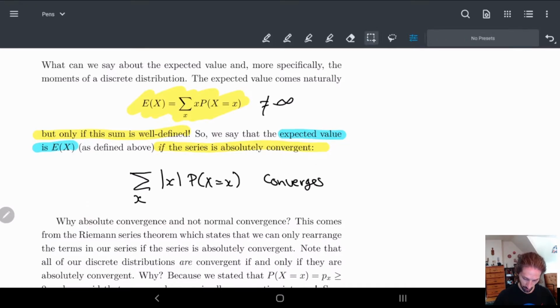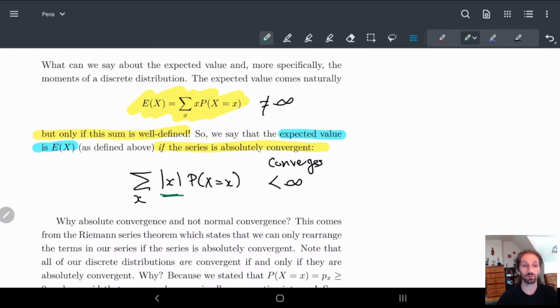Converges, if you remember, means that this is less than infinity. The absolute part is basically coming from the absolute value here. And so one might ask, why do we care about absolute convergence and not normal convergence? Why can't we just have it normally converge? Who cares? What's the difference?